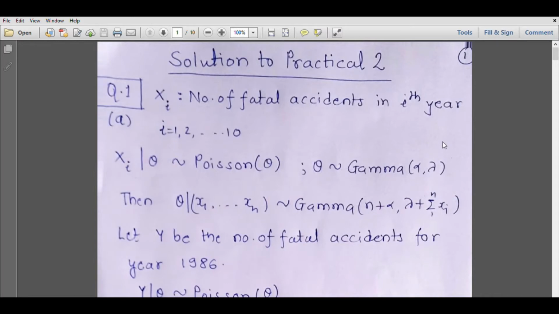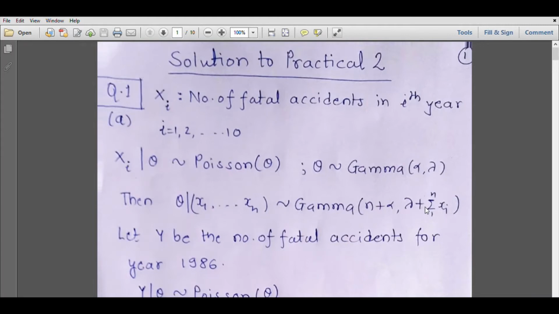Let us first obtain the posterior distribution of theta. Suppose xi is the number of fatal accidents in the ith year. The first year is 1976 and the last year is 1985. So x1, x2, ..., xn are independent Poisson random variables, and theta, suppose it has gamma distribution with parameters alpha and lambda. Then we have discussed before that the posterior distribution of theta given xi's will be again gamma with parameters n plus alpha and lambda plus summation xi.